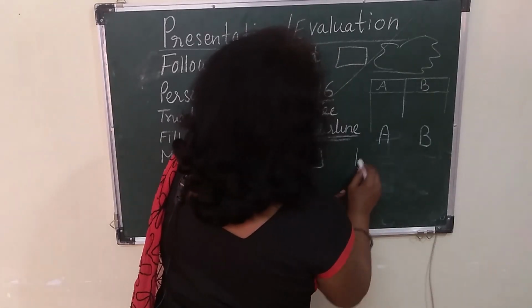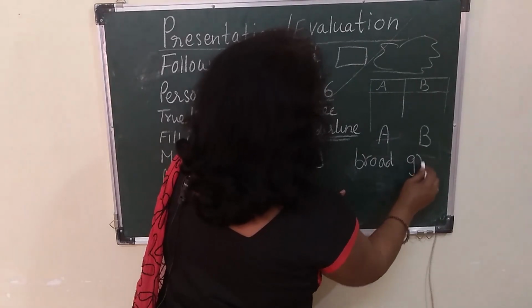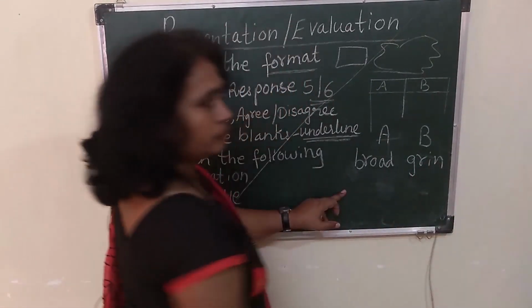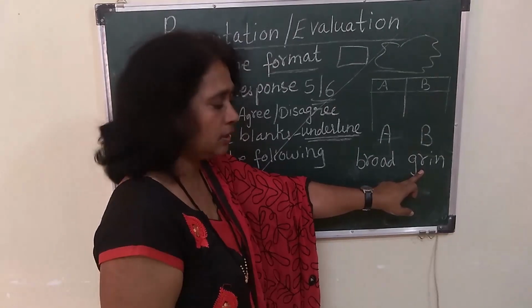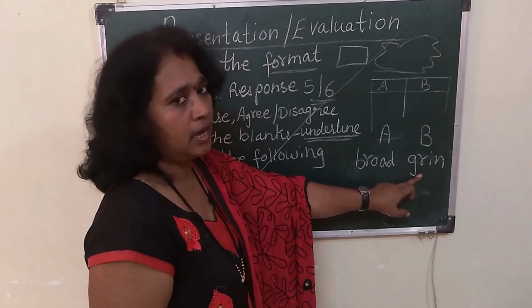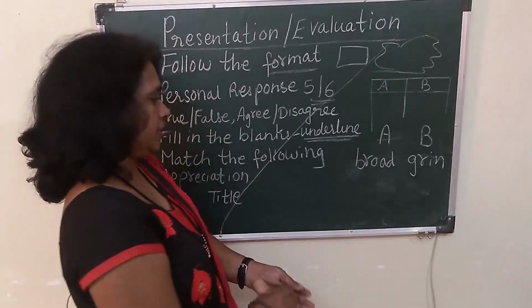If the word was broad, the answer for that was grin. Write the word and write the correct answer over here. Then you get your half mark. But if you have drawn the lines, it will be 0.